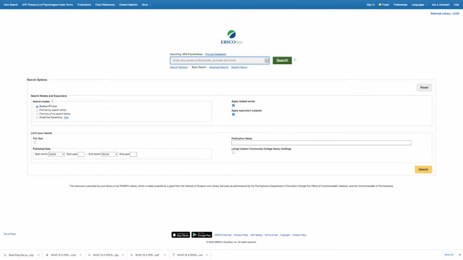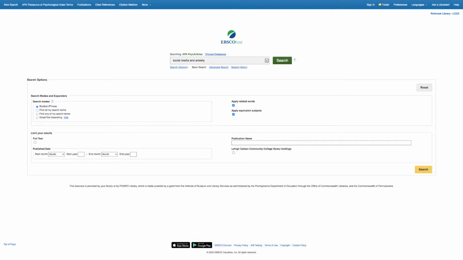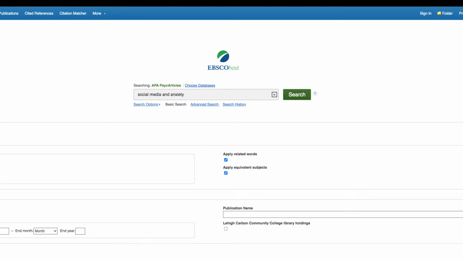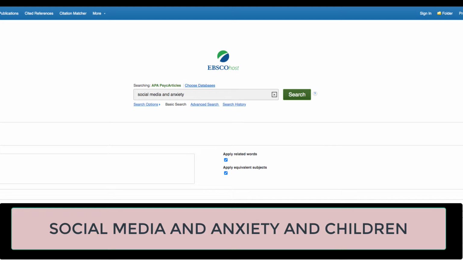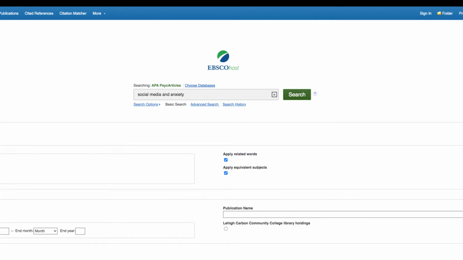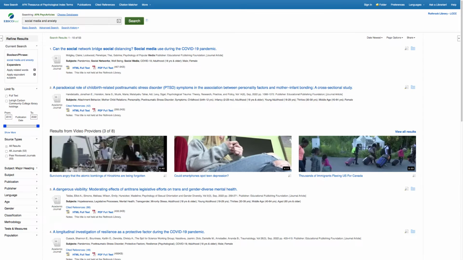Upon entering the PsycARTICLES database, you arrive at the basic search screen where you can enter in your search terms. Notice that I put an "and" between social media and anxiety. This is important because it ensures that the database only retrieves documents where both of those words are present. You might also notice that I didn't include our third search term, children, and I'll explain why shortly. To see our initial results, click on the green search button. This search retrieved 53 search results.